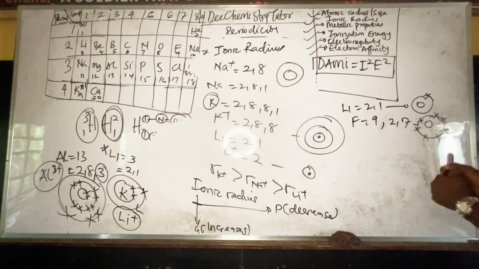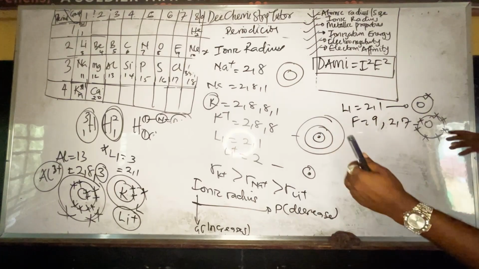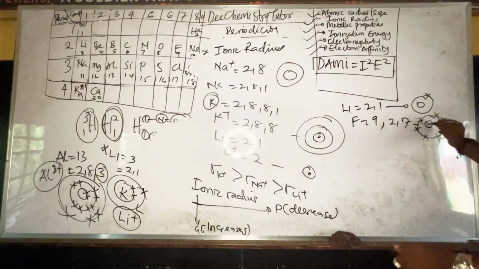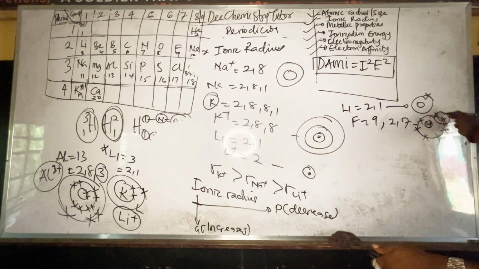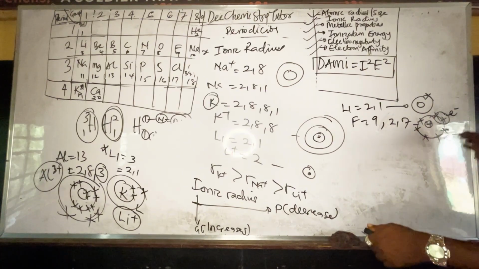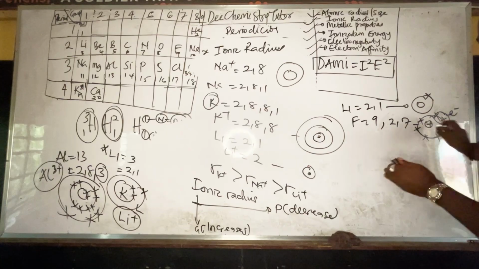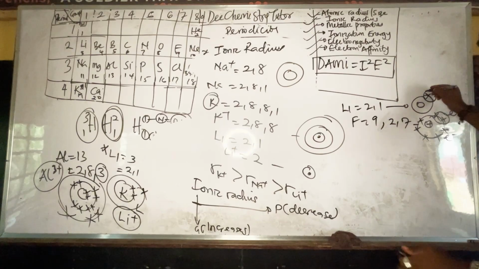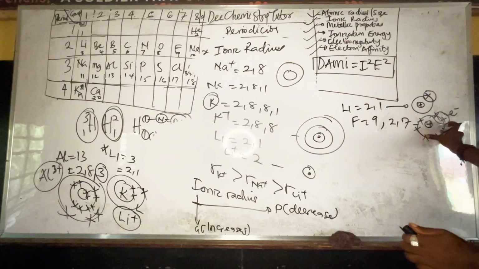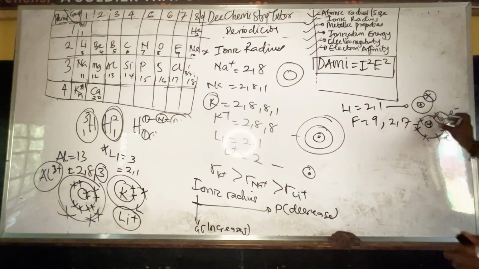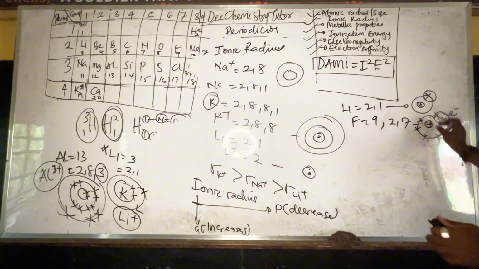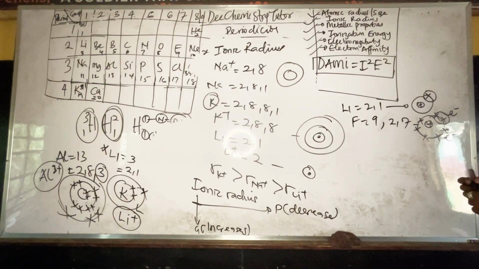Now, don't you observe that in terms of size, this one will move closer because there's a force of attraction between the positive nucleus and the negative shell. Electrons are negative. So there will be more force binding the nucleus and the outermost shell. So this one becomes closer, smaller. This one is just 1 electron, so the force between the nucleus and this will be smaller compared to this. That means it requires more energy to remove this one. That's ionization energy, which I will still talk about.